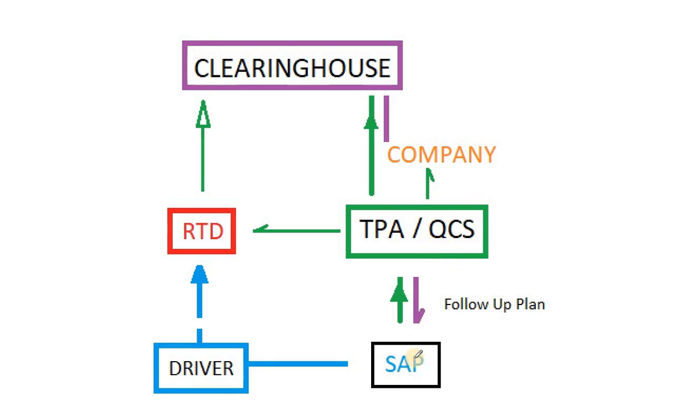So once they have finished the SAP process, they can order a return to duty drug test from the consortium. They'll just click on order drug test. Reason for test must state return to duty. These are observed tests. They're not the same as a pre-employment or anything else. They have to be specifically return to duty. The driver will then go and take that test. The results of that will get sent back to the TPA, who will then upload it to the consortium account, and the company will have access to that drug test result.